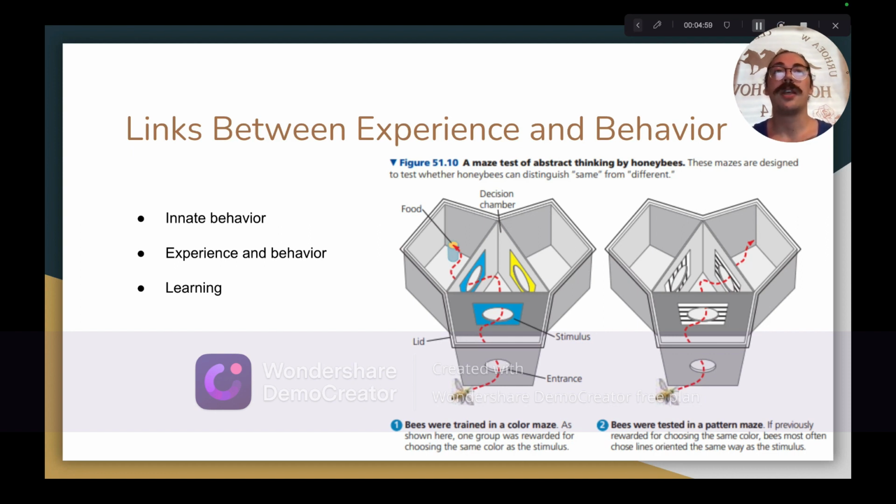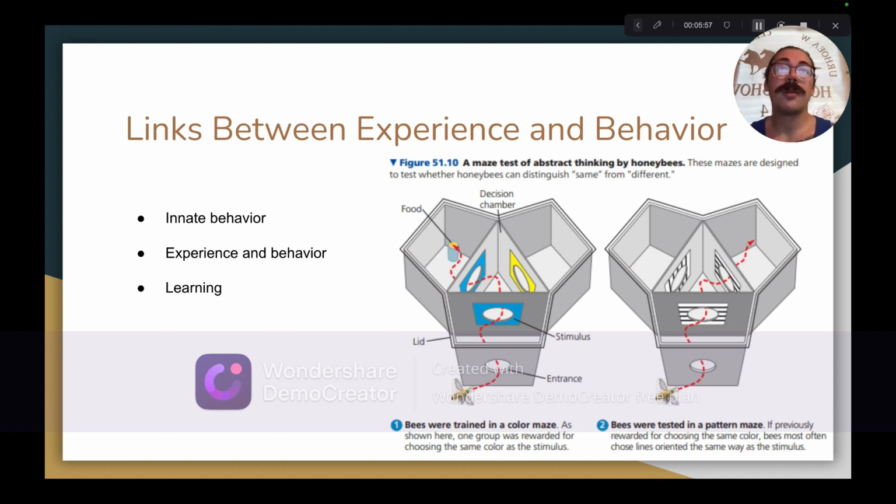Now we can discuss the links between experience and behavior. Experience can influence many different behavioral mechanisms in animals, and cross-fostering studies are very useful in researching this phenomenon. Cross-fostering studies are experiments conducted by placing the young of one species into the care of adults from another species and analyzing the effects of the irregular environments on behaviors that are common in each species. For example, male white-footed mice raised by California mice display behaviors that more closely match those commonly exhibited by adult California mice than adult white-footed mice.